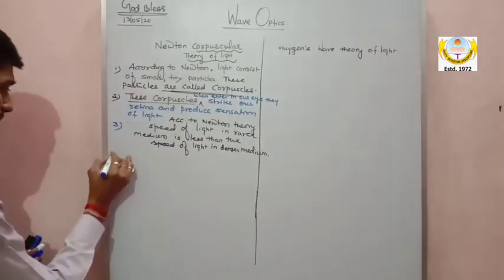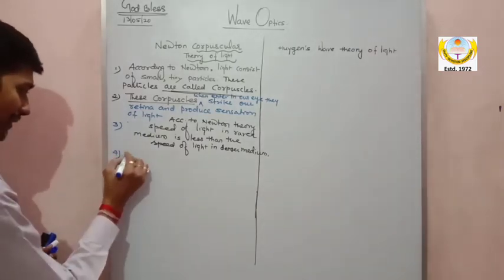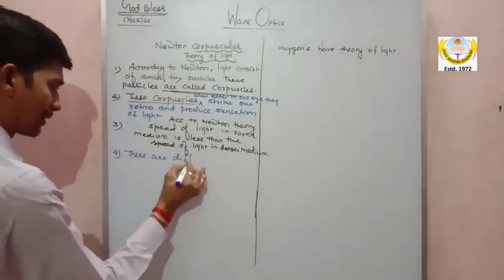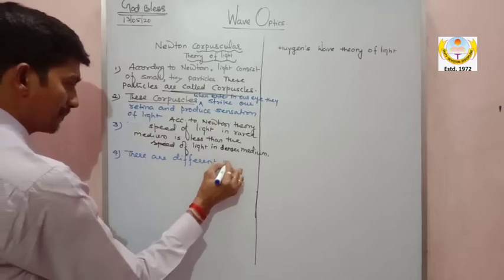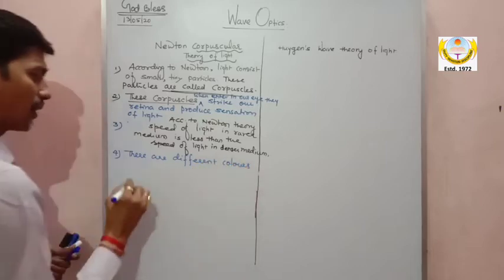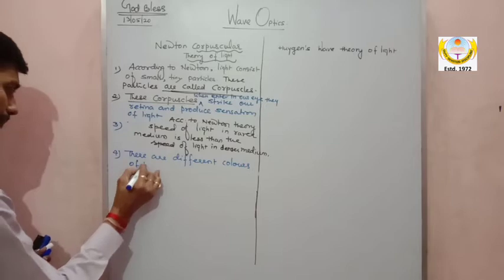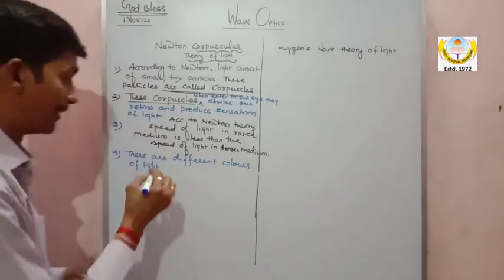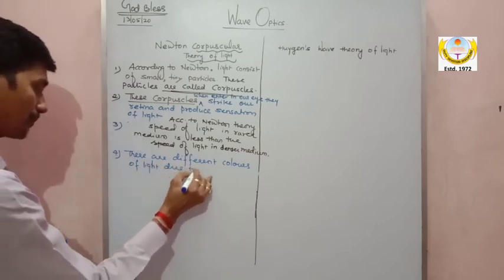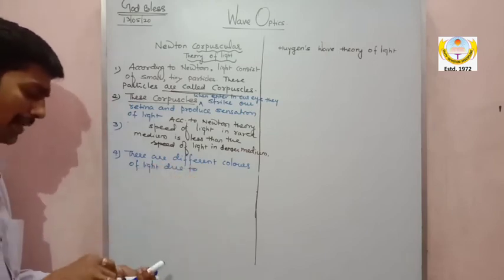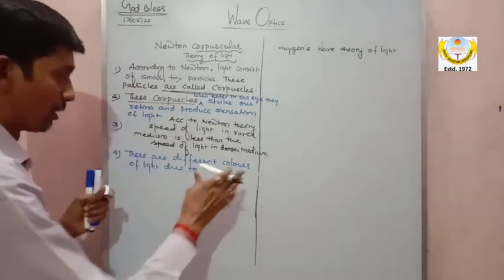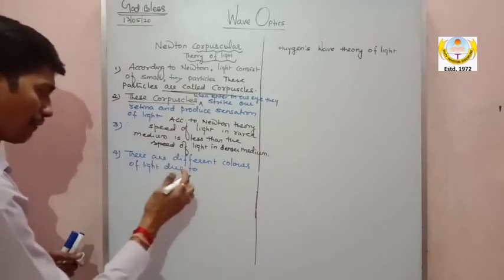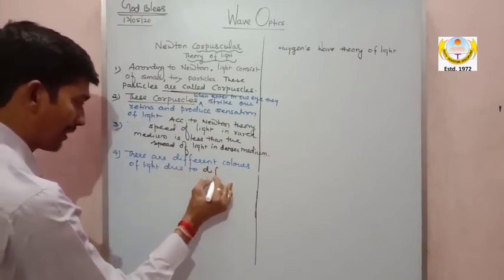The fourth observation by Newton, my dear, is that there are different colors of light. This is also a wrong observation by Newton, which was proved wrong by Huygens in his theory.